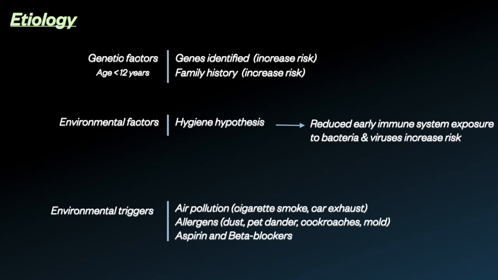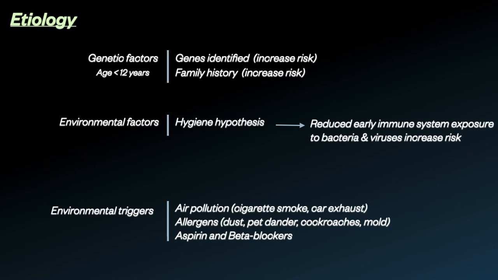For environmental factors, the hygiene hypothesis suggests that reduced early immune system exposure to bacteria and viruses may actually increase the risk of later developing asthma, possibly by altering the overall proportion of immune cell subtypes. In general, causes of childhood asthma diagnosed before age 12 are thought to be due to a stronger genetic influence, whereas later onset asthma is more likely to be largely due to environmental factors.